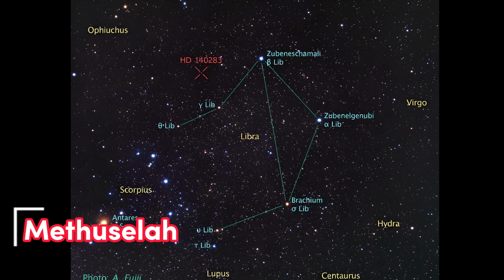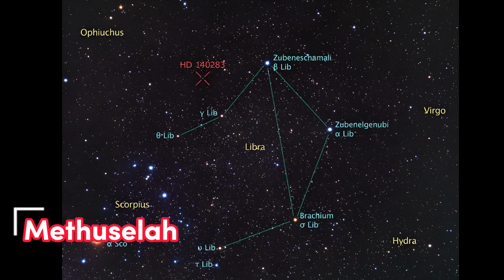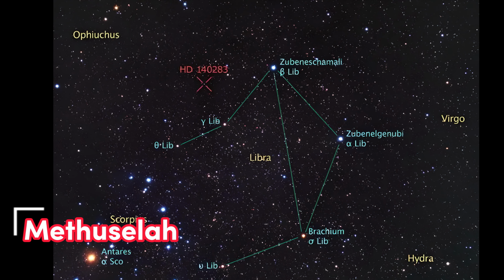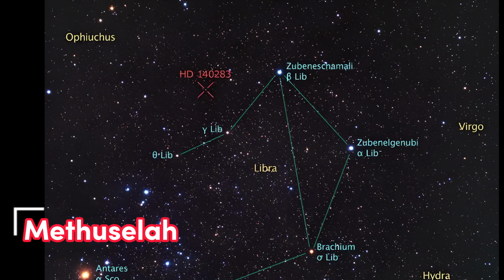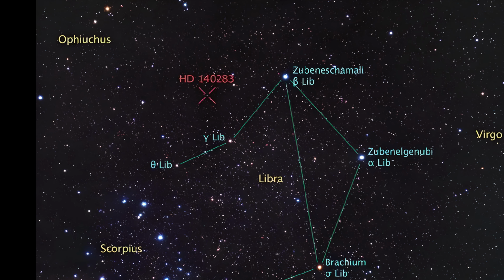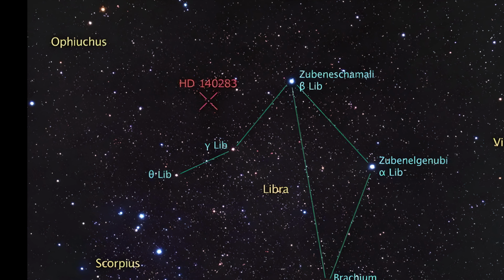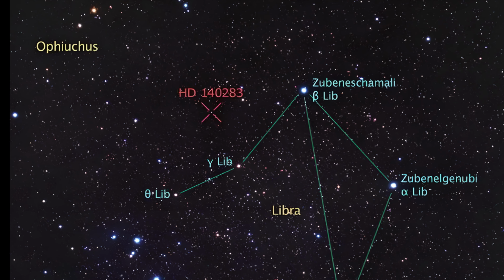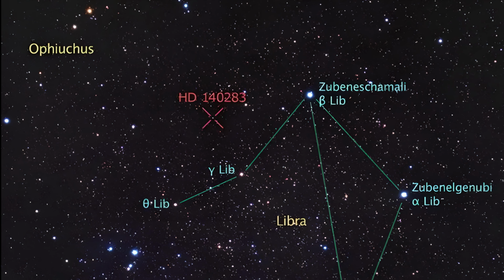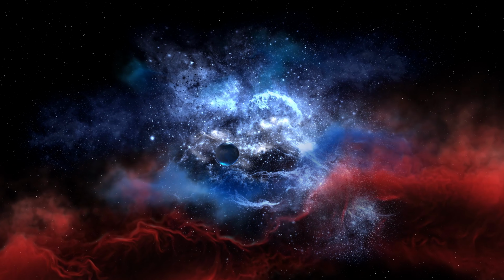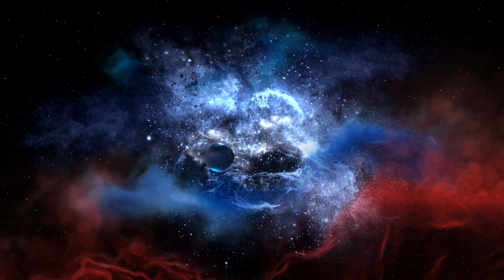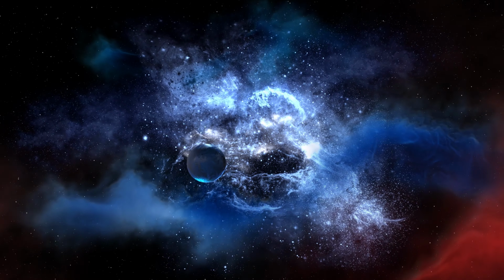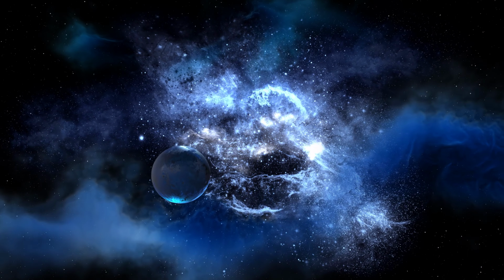There are billions of stars in the universe with different ages. The oldest star in the universe is believed to be the Methuselah star, which was thought to be 16 billion years old when discovered. Located in the Libra constellation, 190 light-years away from Earth, the star travels at a speed of 1.3 million kilometers per hour. Initially thought to be older than the universe's age of 13.8 billion years, recent research has shown that the star is at most 12 to 13 billion years old.